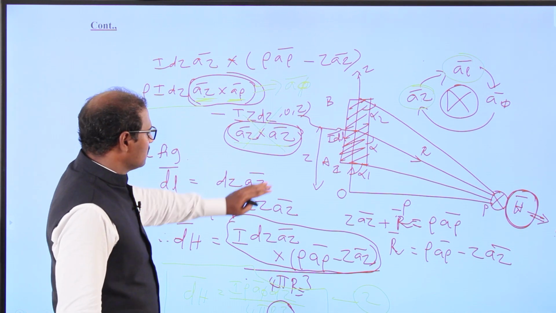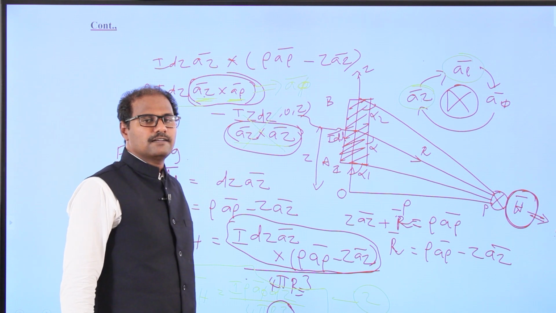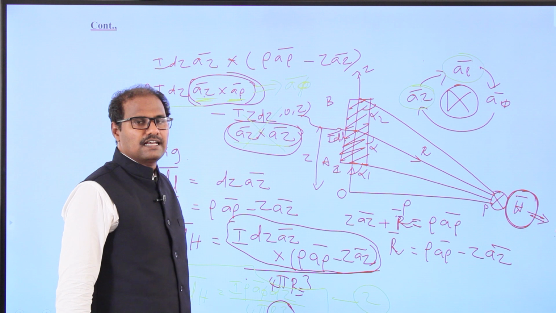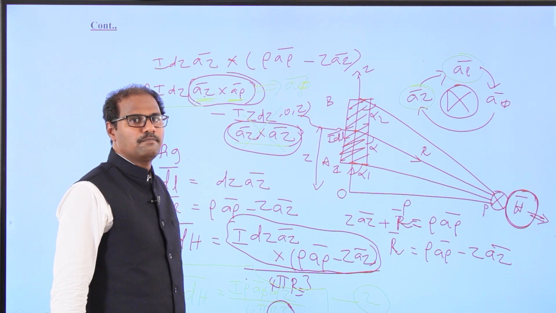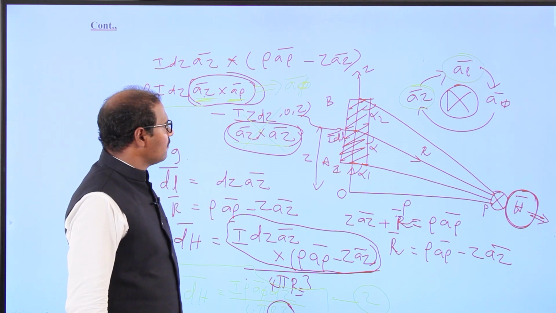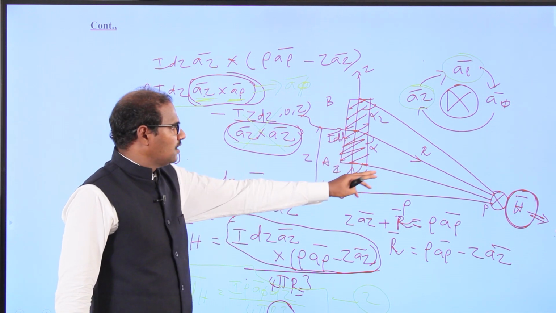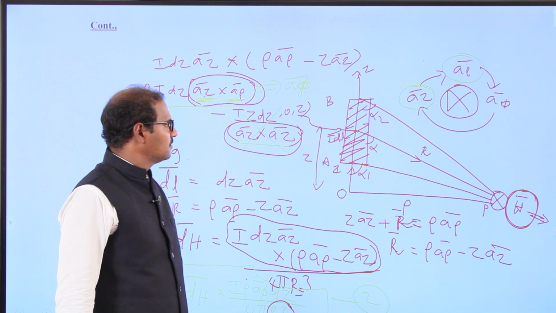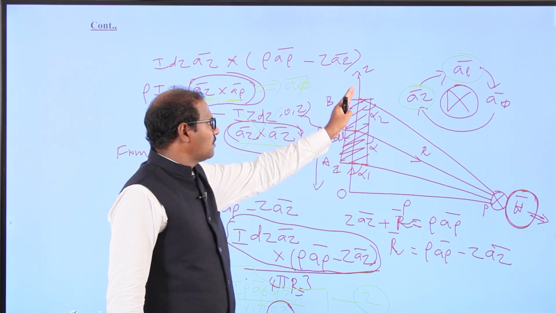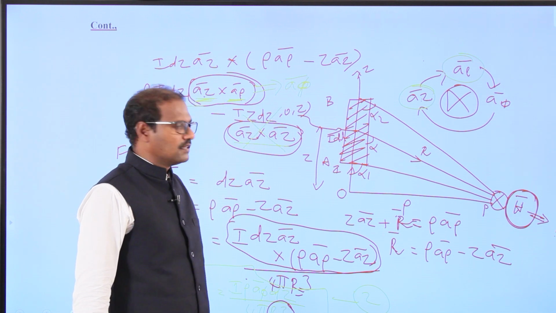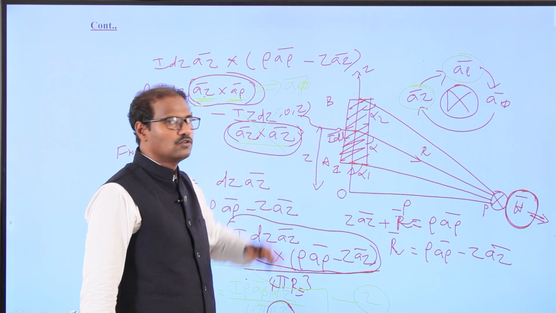Again, I have taken one filamentary conductor and kept it along the z direction, with finite length AB. The angles at the two edges of the conductor, A and B, connected to the position point P, we can call alpha 1 and alpha 2.